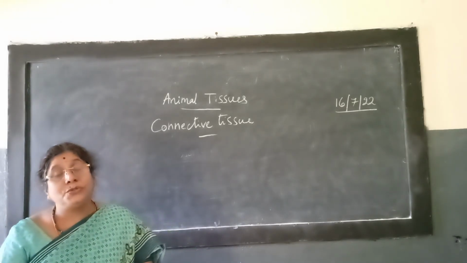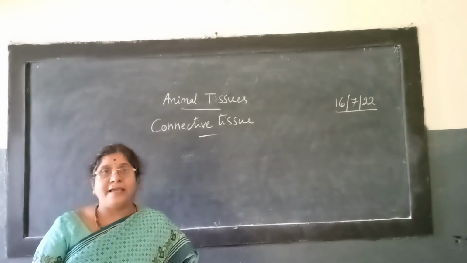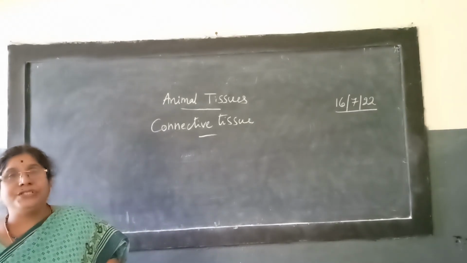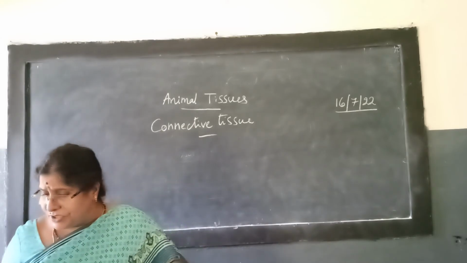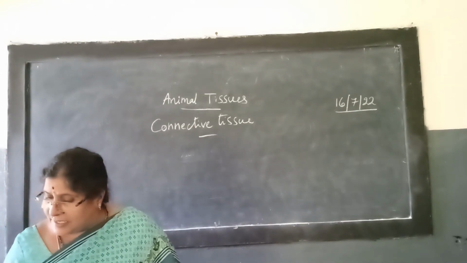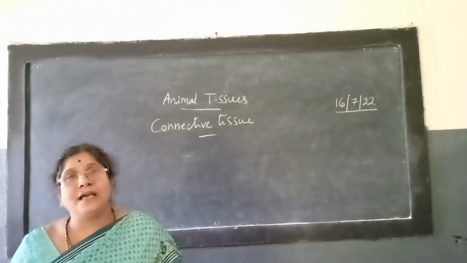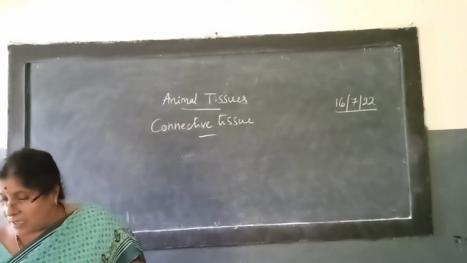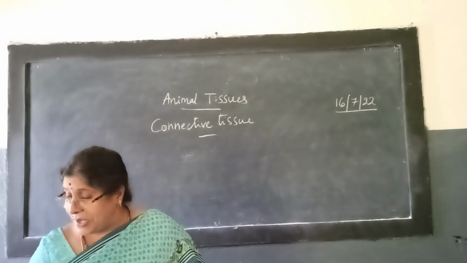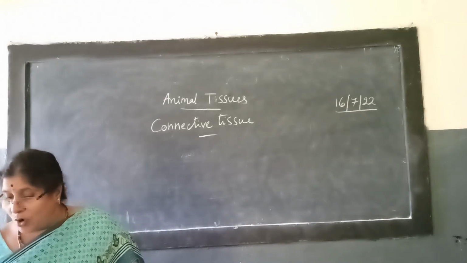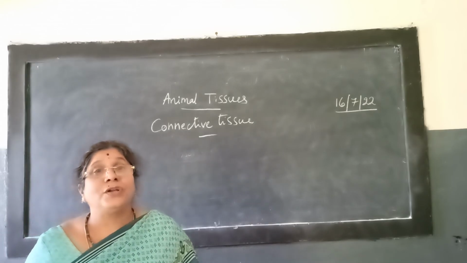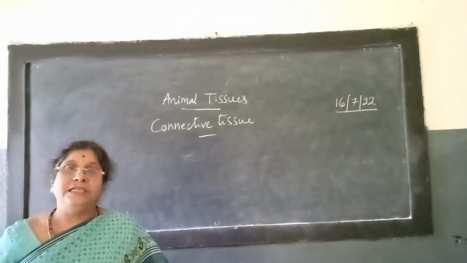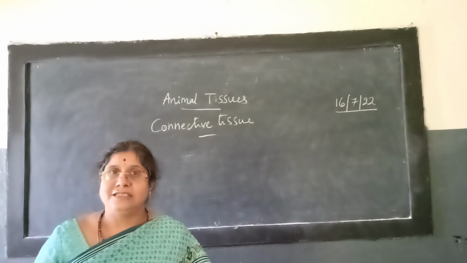This connective tissue is divided into different types, and different functions are carried out because of it. It helps in binding organs and tissues together. The next one is transporting materials. Then body defense also happens because of connective tissue, as well as body repair work, storage of fat, and giving structure and shape. In detail we will learn tomorrow in our class.